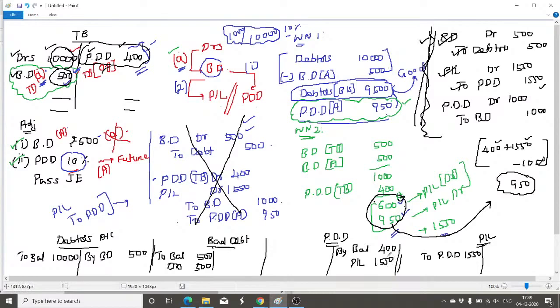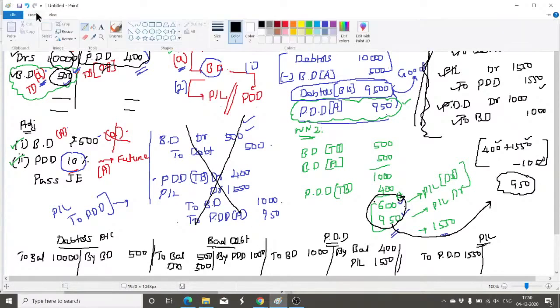Is it okay? And in PDD, to bad debt here. I'm just posting all these journal entries in the ledger. That's also 1,000 rupees. And finally, bad debt by PDD, right? So by PDD, 1,000 rupees.